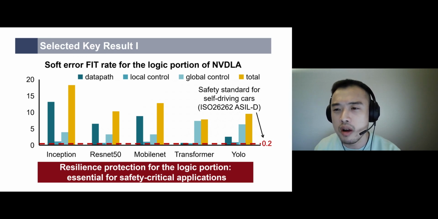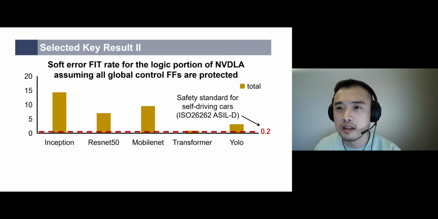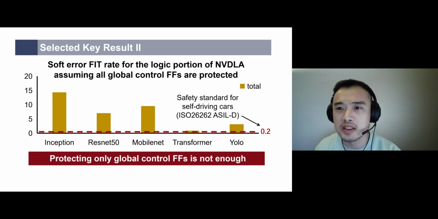So what if we only protect the global control flip-flops, which are generally a relatively small percentage of all flip-flops? Here we show the soft error FIT rate for all applications assuming the global control flip-flops are protected. So now, only data path and local control flip-flops are left unprotected. Even though the FIT rate of some applications becomes smaller, they still cannot meet the resilience requirement of self-driving cars.